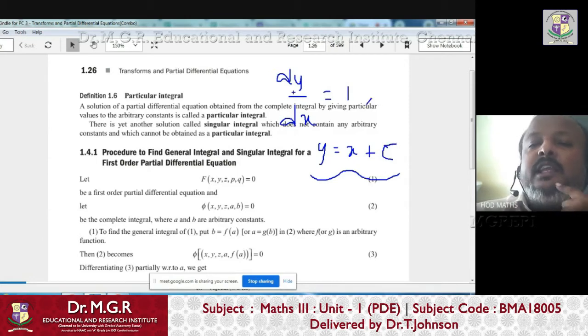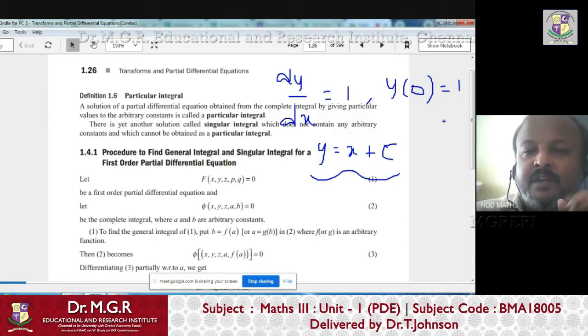Suppose a differential equation is given along with a condition like this, y of 0 equals to 1. In some books they call it an initial value problem. A differential equation given with a condition. They simply write dy by dx equal to 1 and y of 0 equals to 1. What does y of 0 equals to 1 mean? When x is equal to 0, y has the value 1.